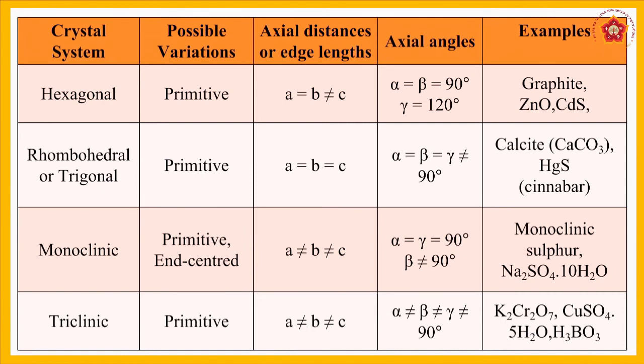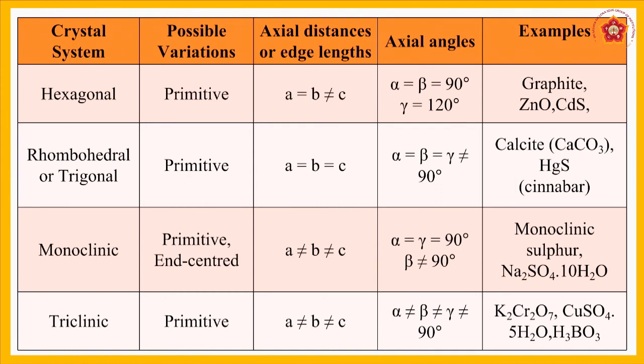Next one is rhombohedral or trigonal. Here the possible variation is only primitive. The axial distances or edge lengths are A equal to B and B equal to C. And here the angles are alpha equal to beta equal to gamma, but not equal to 90 degrees.